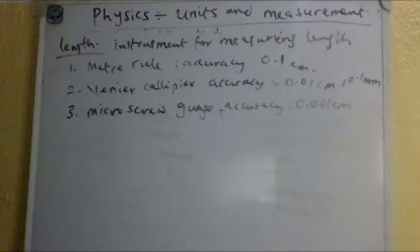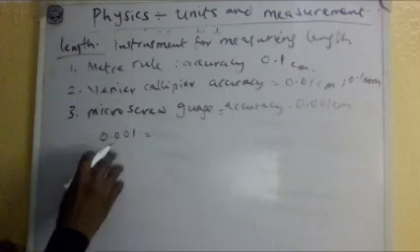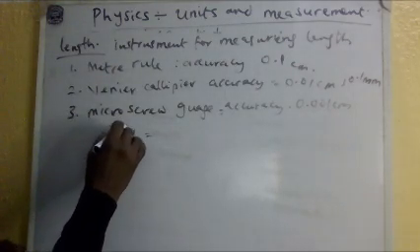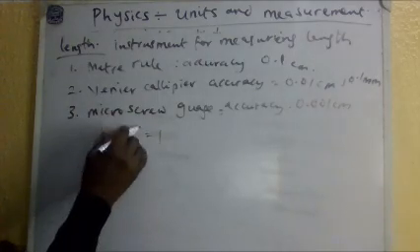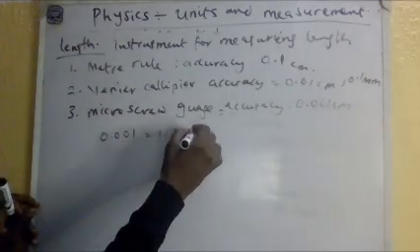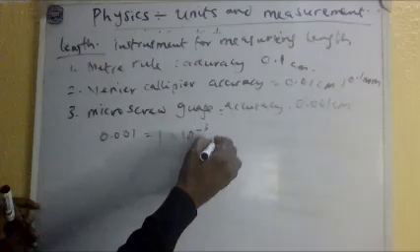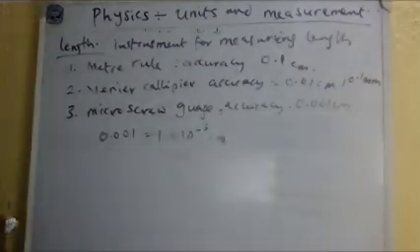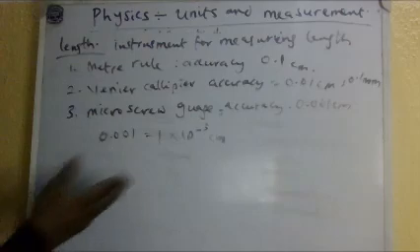The other thing you need to know is how to convert to standard form. If I want to express this accuracy in standard form, how do I do it? 0.001 in standard form equals, I just move my decimal point here, 1, 2, and 3. It must come to where this point is, so I put 1 here. Because I've moved it, then times 10. Because I'm moving from left to right, the power is minus. So 1, 2, and 3: 10 to the power minus 3 cm. This is how it is expressed in cm. So you see how we use standard form in physics.